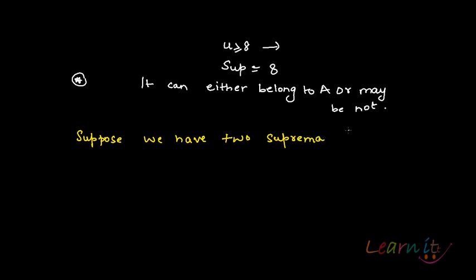Suppose we have two suprema for the set A that we are talking about, an arbitrary set A. So say U is sup A, and also V is sup A. Then, according to the definition, what do we have?